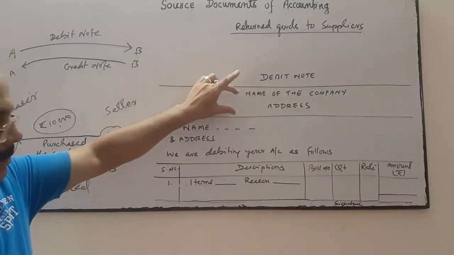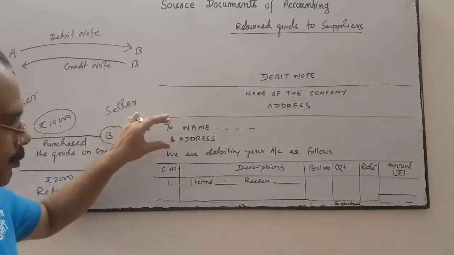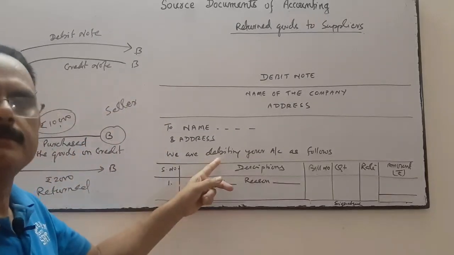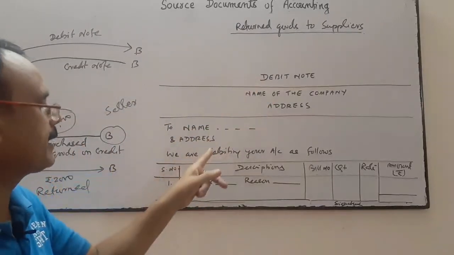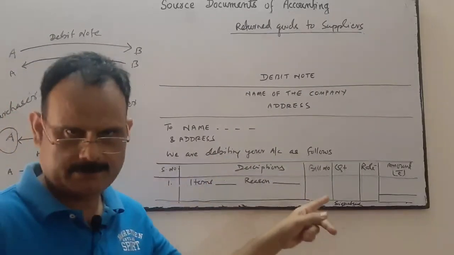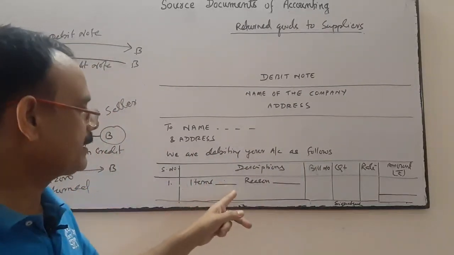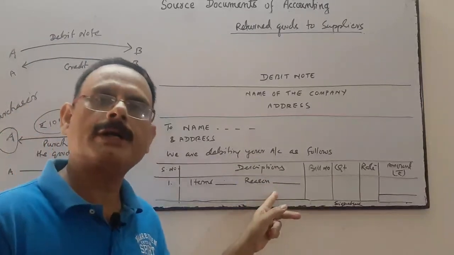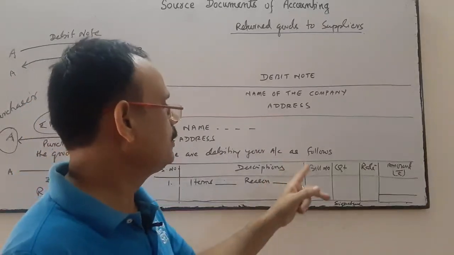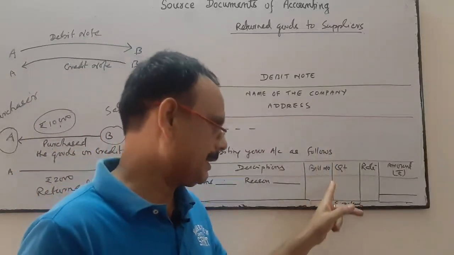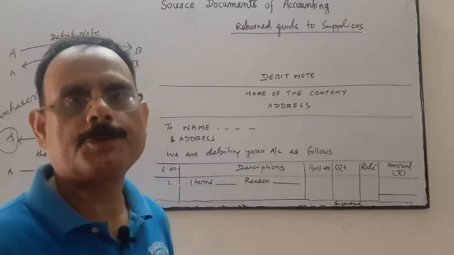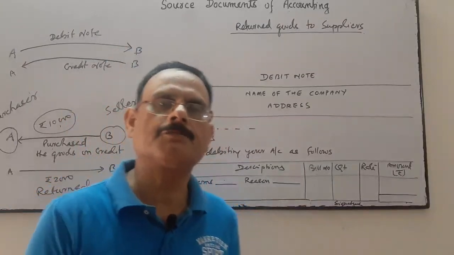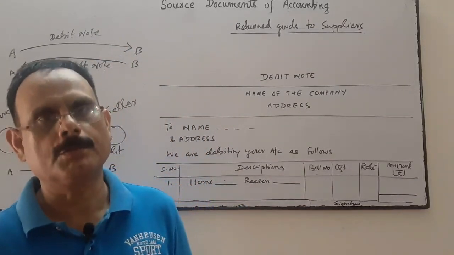So write the name of the company to whom the goods are returned, and the address. In a debit note you write your name is debited; if it is a credit note, then we write your name is credited. Write the item you are going to return, and the reason for returning that goods, the bill or invoice number, quantity, rate and amount. You have to mention the signature of the concerned authorized person. The format is given in your book. You can see the format which is given in your book.